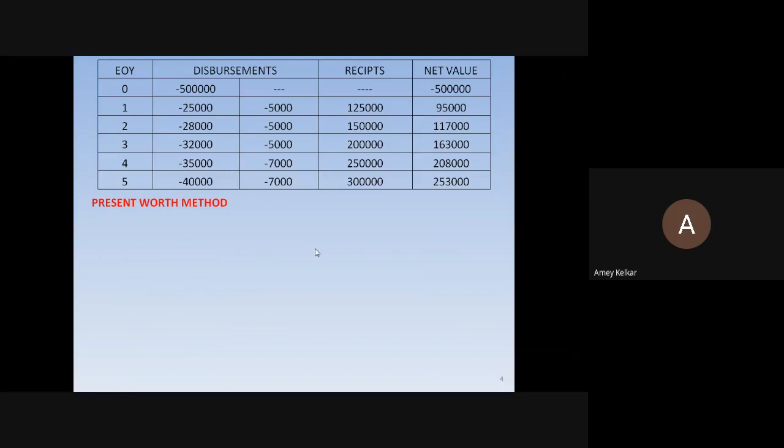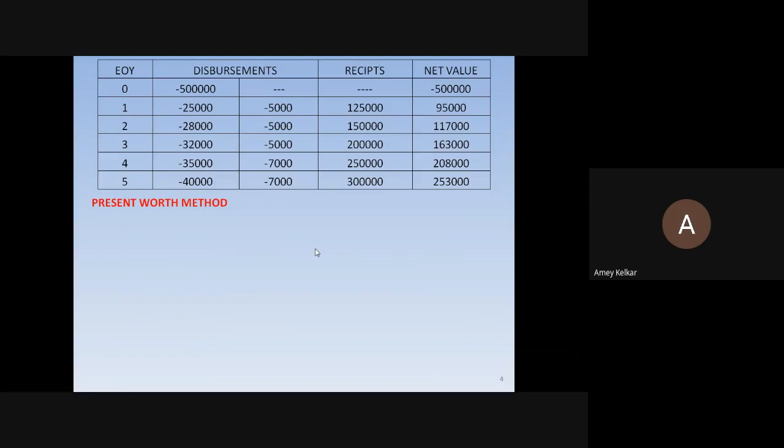So is this table clear, Shabaz? Yes, sir. Yeah, so this is simple because two examples we have solved already. Only the thing is that here disbursement was given in two parts. Okay, so let's go for which method? Present worth method. So will you start solving these given data? Yes, sir. Yeah. So I have also solved this example so we can verify whether the answers are correct or wrong.